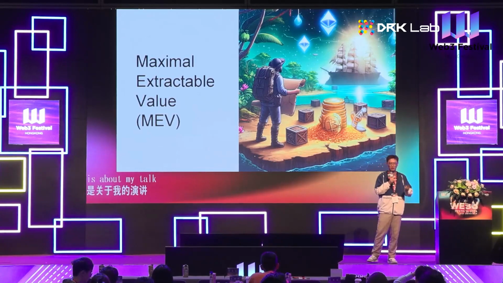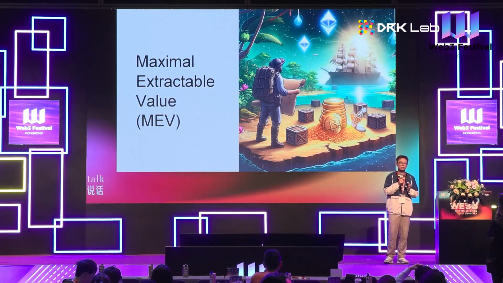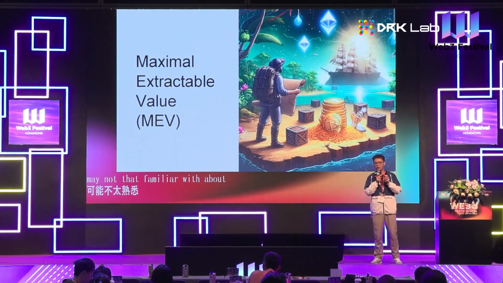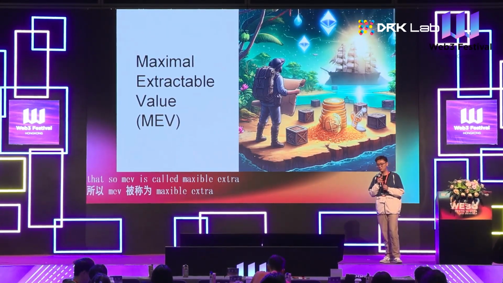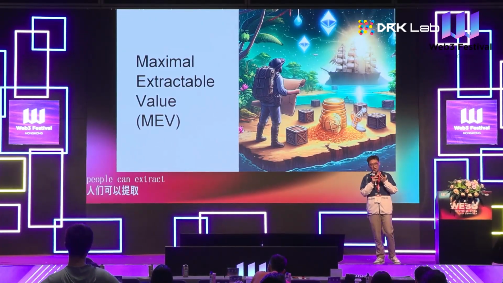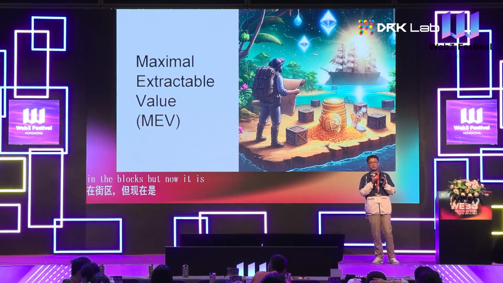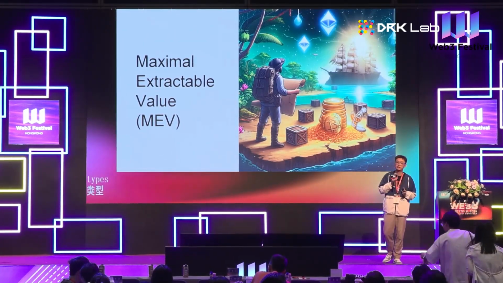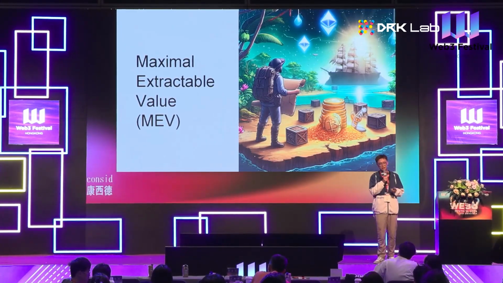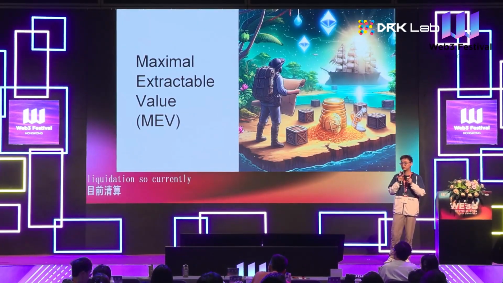First of all, the thing that we are interested in today is MEV. I guess most of you have heard about MEV, but some of you may not be that familiar with it. MEV stands for maximal extractable value. We define it as the value that people can extract by adding, reordering, or deleting transactions in the blocks. But now we consider several different types of MEV, not just the entire definition. For example, the arbitrage, the sandwich attack, and the liquidation. Currently, most studies focus on these three types of MEV.